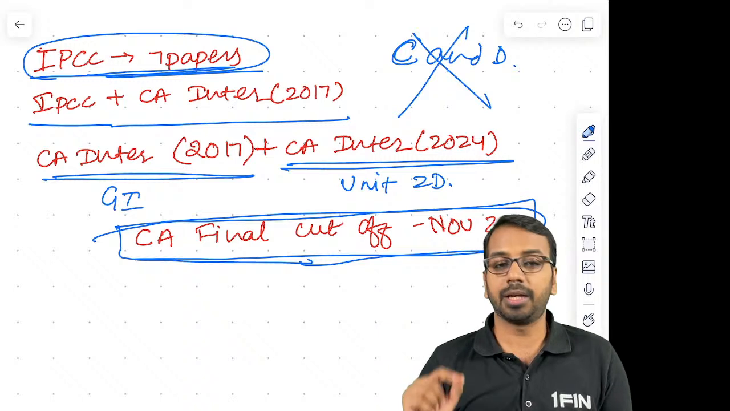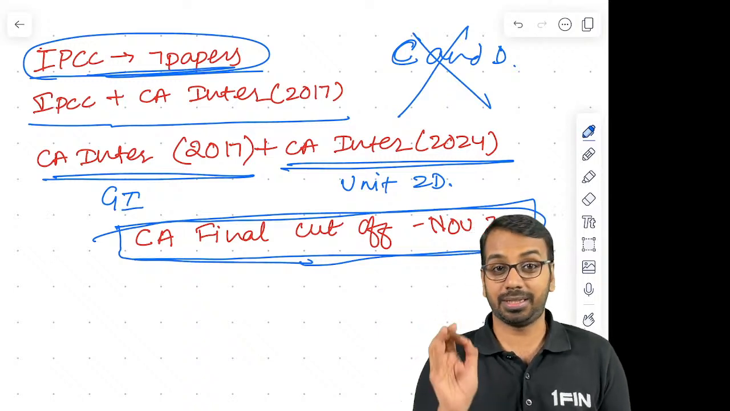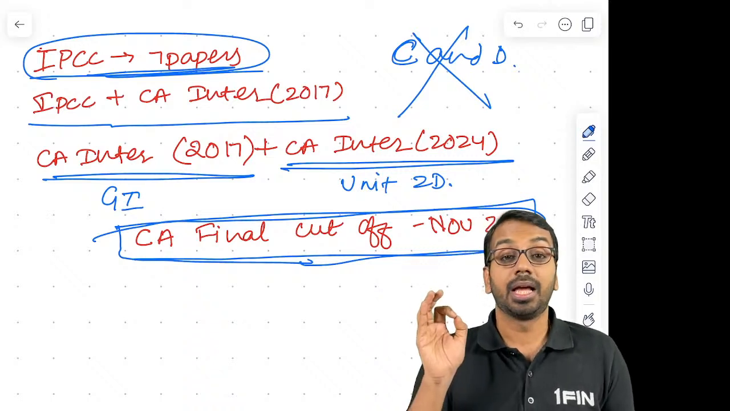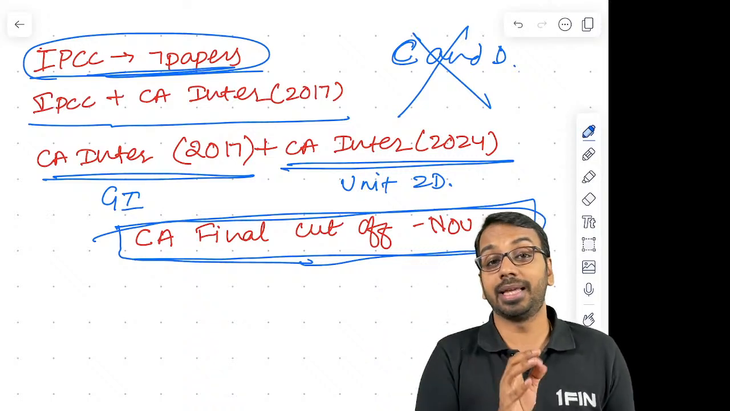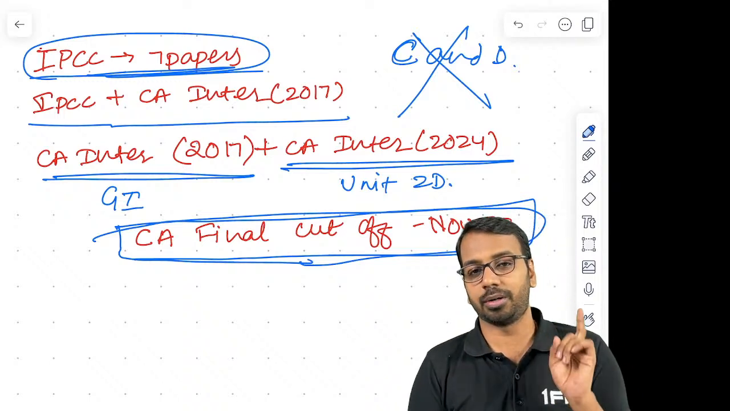And one more important thing, you need to pass Set A, Set B, Set C, Set D, A and B before filing the examination form. So that is one more thing I would like to bring to your notice.